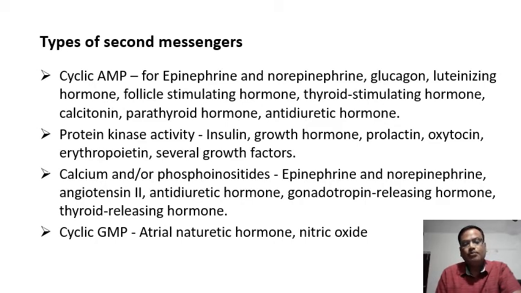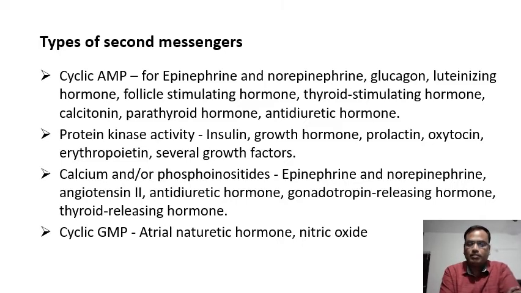Now, calcium and phosphoinositides are another category of second messengers. Epinephrine and norepinephrine, angiotensin 2, antidiuretic hormone, and some gonadotropin releasing hormones of the hypothalamus and thyrotropin releasing hormones use this second messenger system of calcium and phosphoinositides.